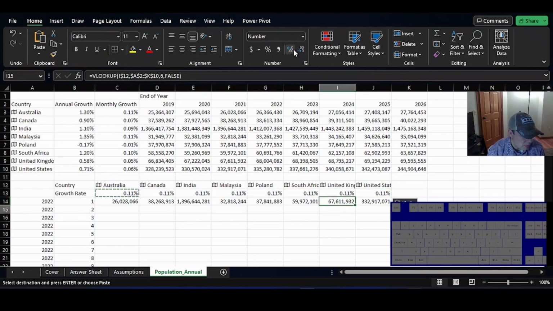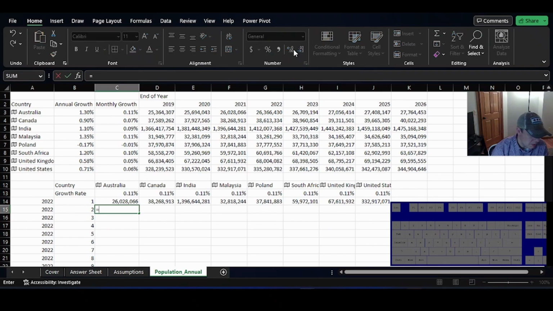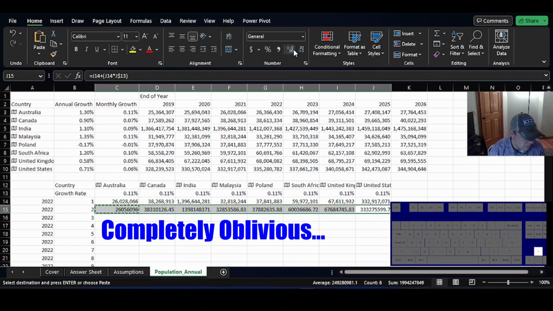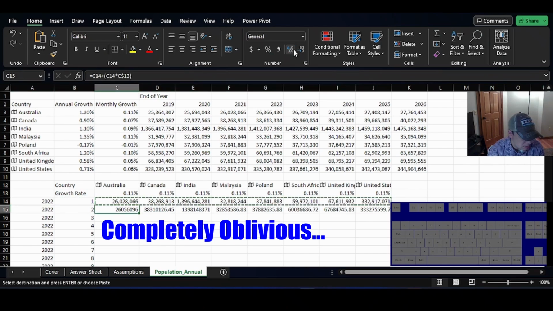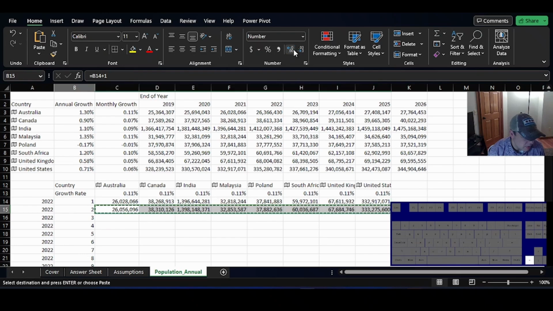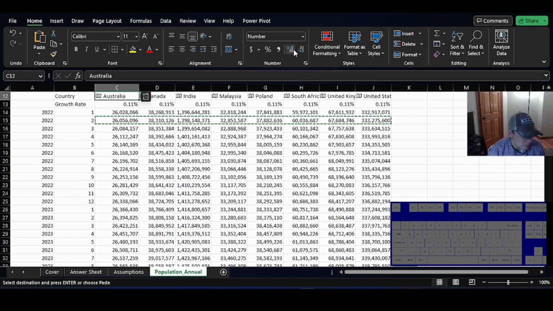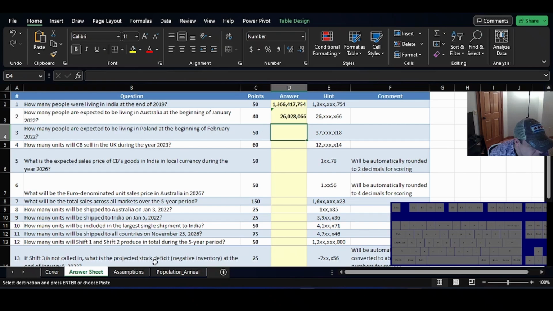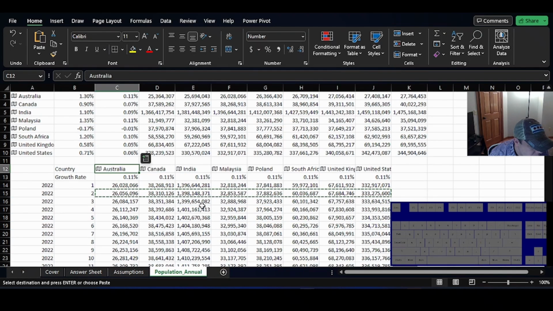Okay, and then what we're going to do to get the population in each of these is like equals that plus that times that. And we're going to freeze that. And let's see what we end up with here. Okay, so we want Poland, February of 2022. That right there, is that right? 37882636.